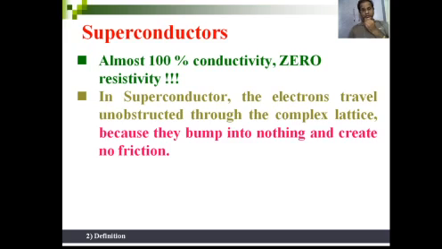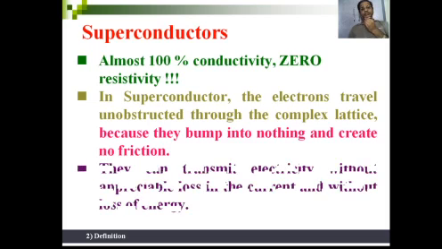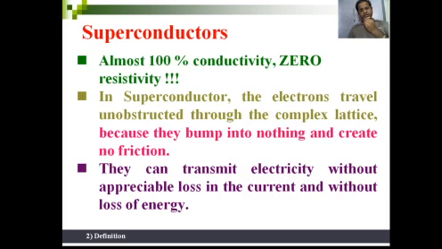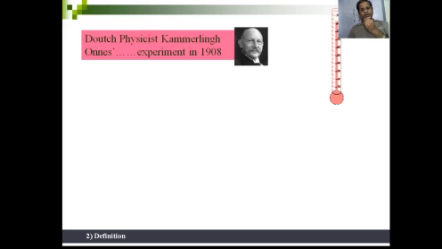when they travel through the lattice, that is, there is no obstruction. Because they bump into nothing and create no friction in the lattice. Due to no friction, the material possesses zero electrical resistance. Electrons can transmit electricity without appreciable loss in current and without loss of energy.